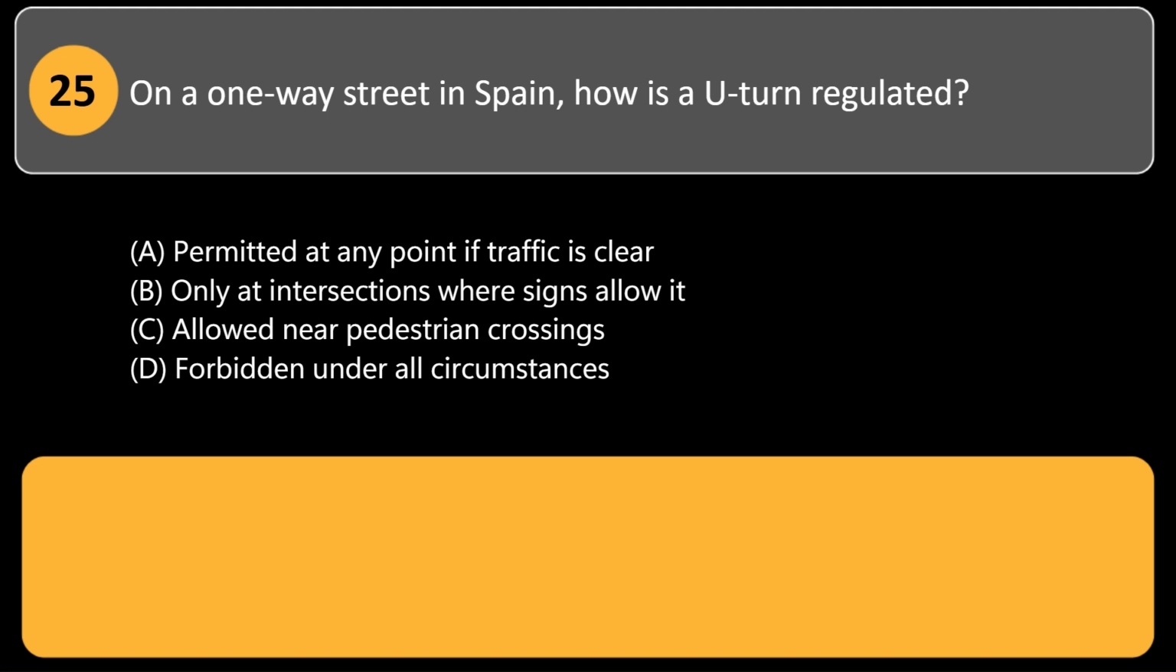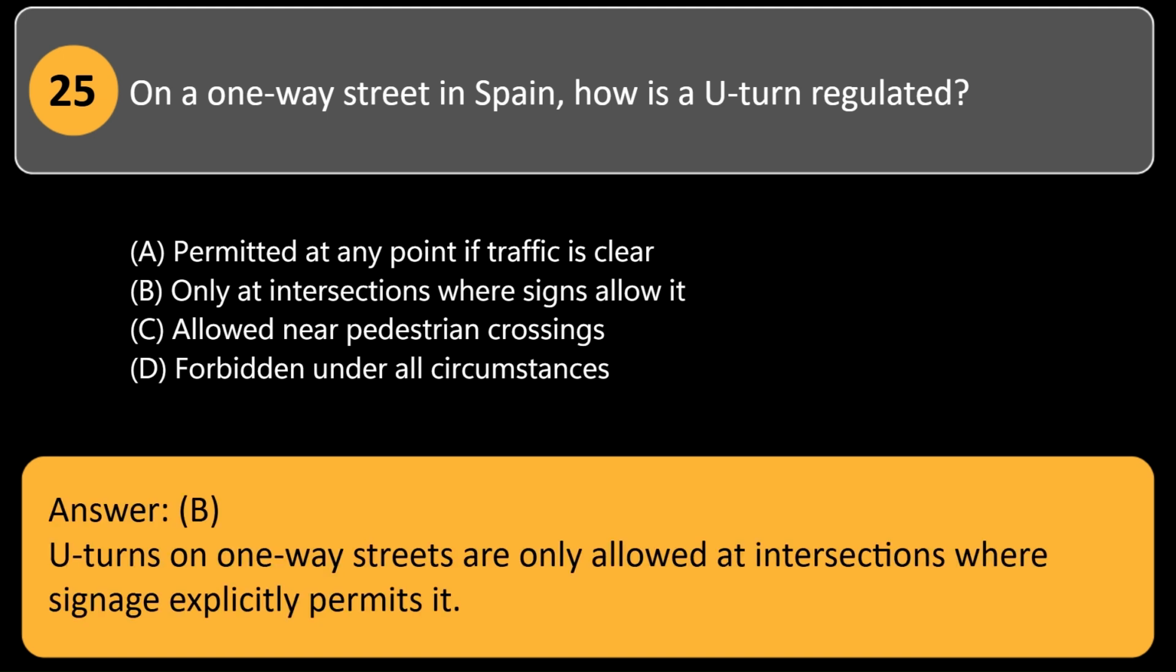On a one-way street in Spain, how is a U-turn regulated? A. Permitted at any point if traffic is clear. B. Only at intersections where signs allow it. C. Allowed near pedestrian crossings. D. Forbidden under all circumstances. Answer, B. U-turns on one-way streets are only allowed at intersections where signage explicitly permits it.